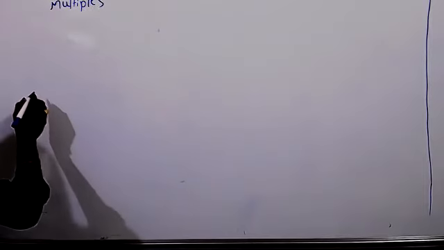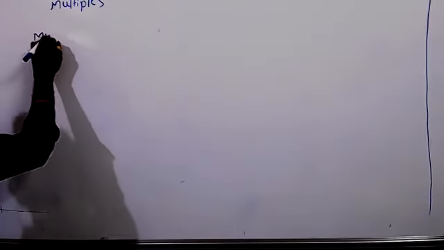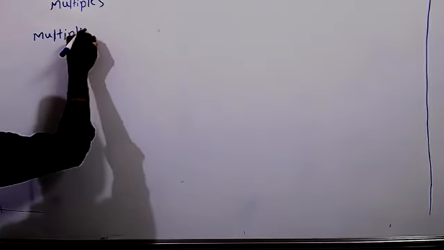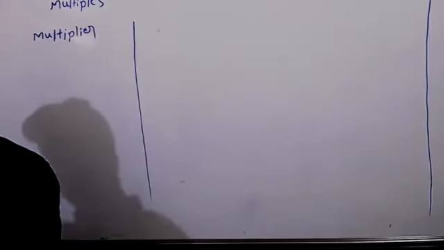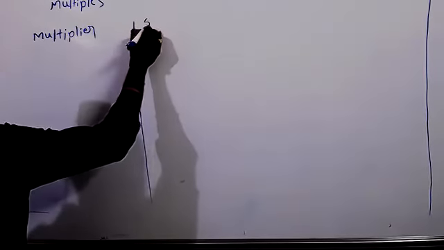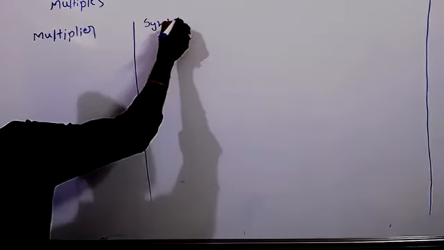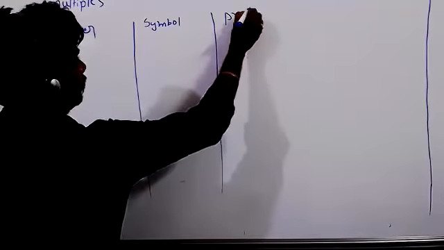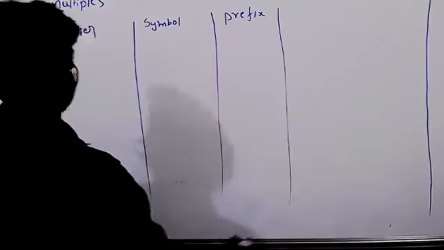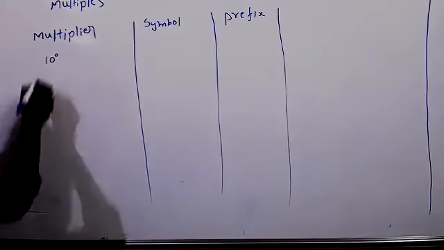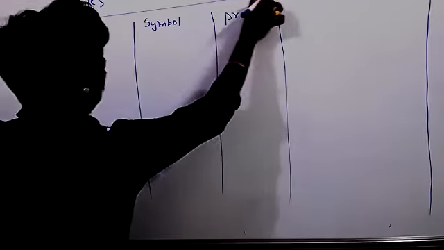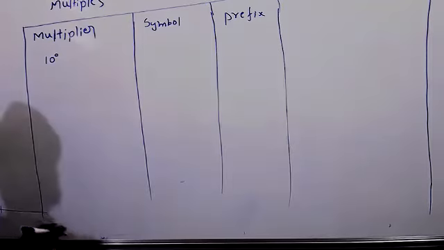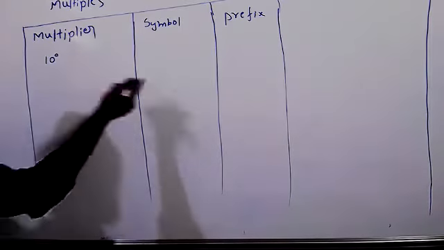Multiples, multiplier, symbol, and prefix. So we should draw this table. And here some important things we will get, because most of the problems, when they are asking, they won't ask directly. They will give these names. Now I'm going to say those names.